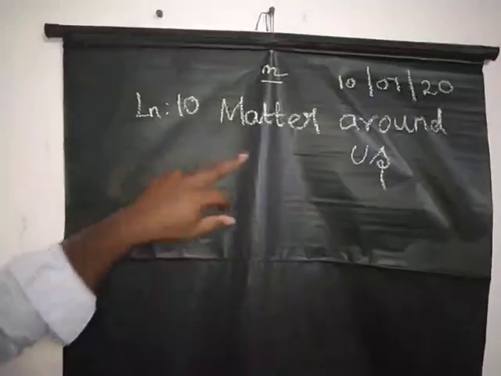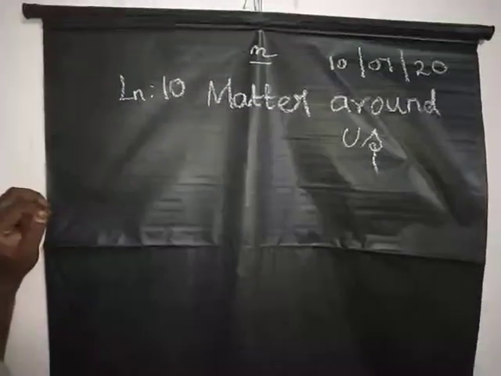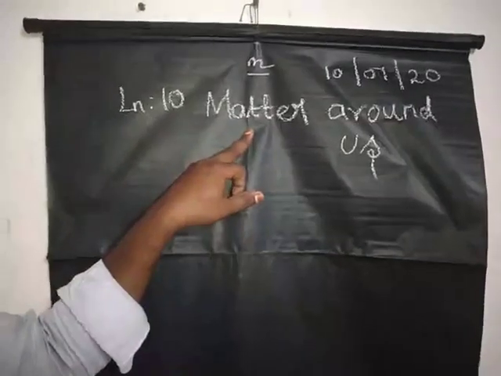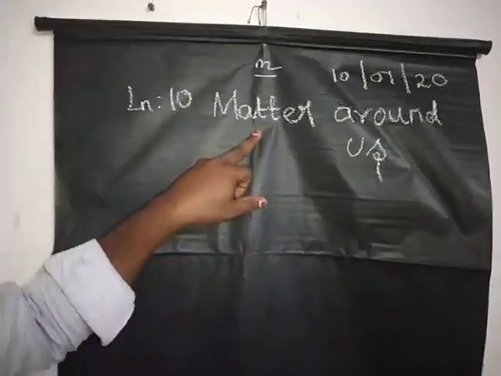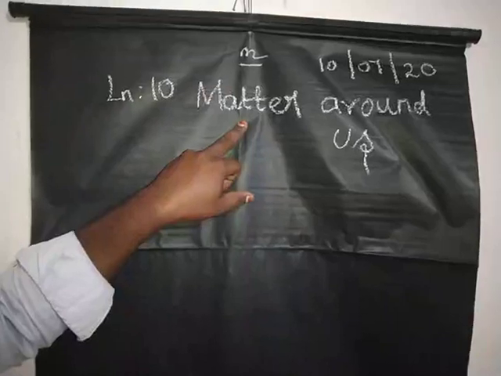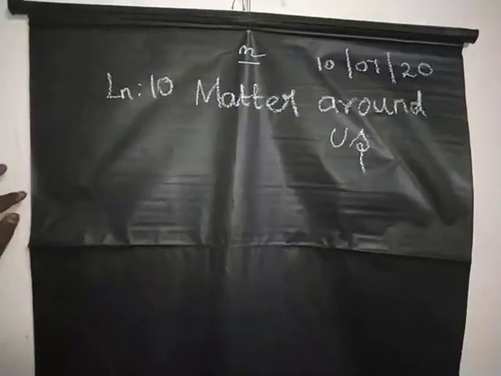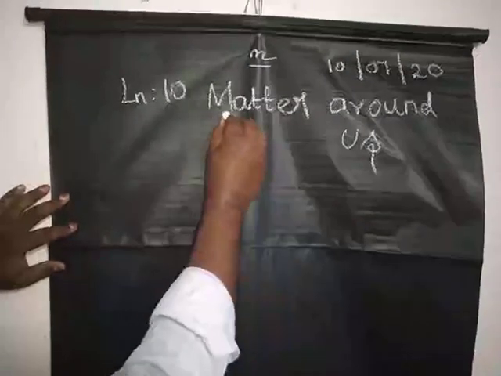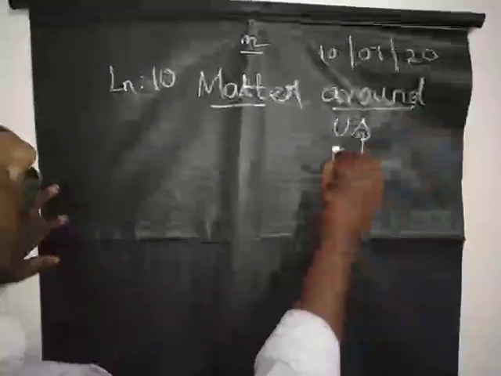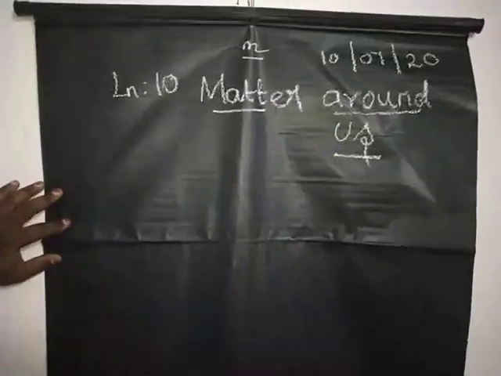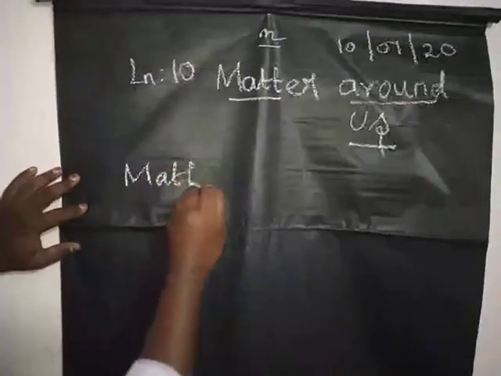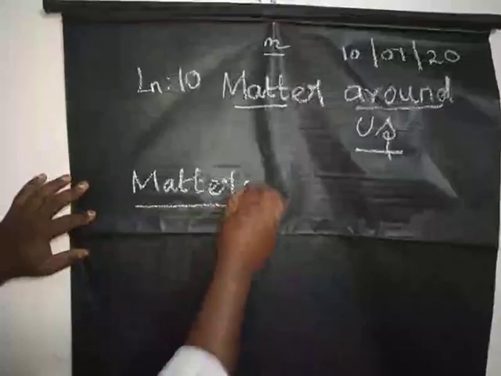Good morning, children. Last class we discussed up to types of mixture in this lesson, matter around us. So we will recall what we have learned from the last class. The definition about matter.